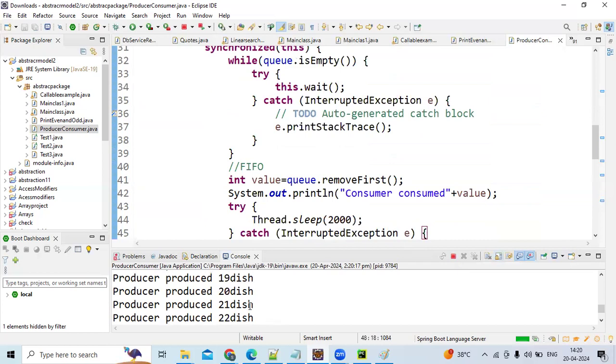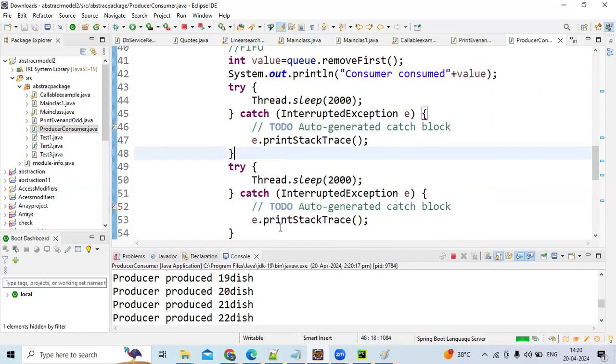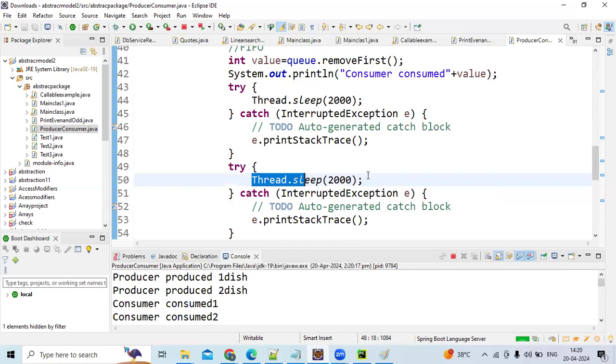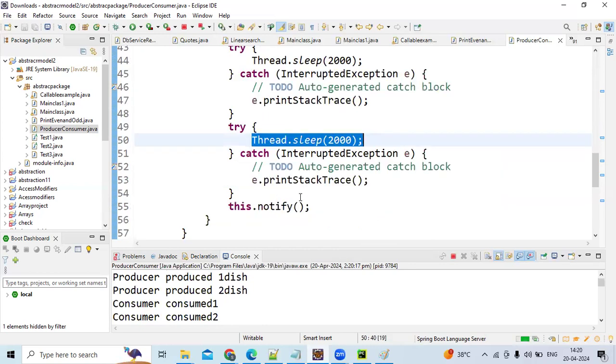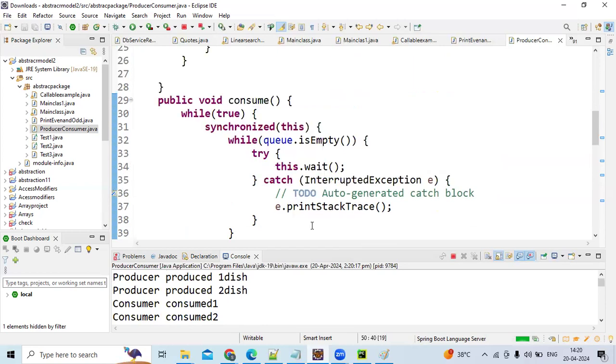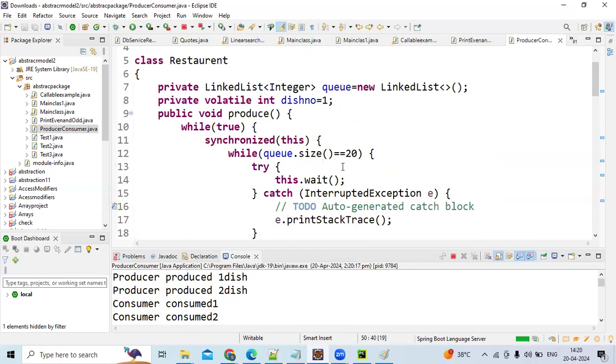Now some proper meaningful things are coming. So I just gave a time, Thread dot sleep, before notifying. See, it is going because we are not breaking after the line where size equals 20.